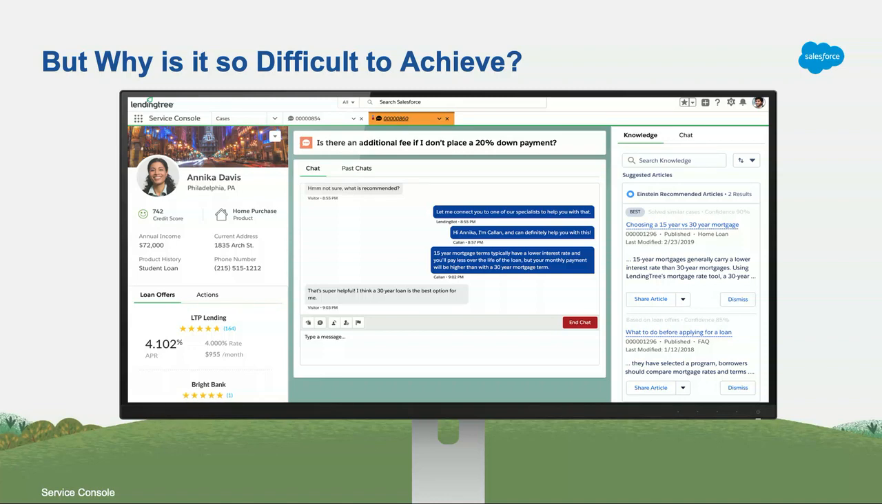Now, who here in the room are Salesforce customers right now? Show of hands. Wow, so many of you guys. Welcome to Dreamforce again. So you are probably familiar with this screen. This is the Service Console.